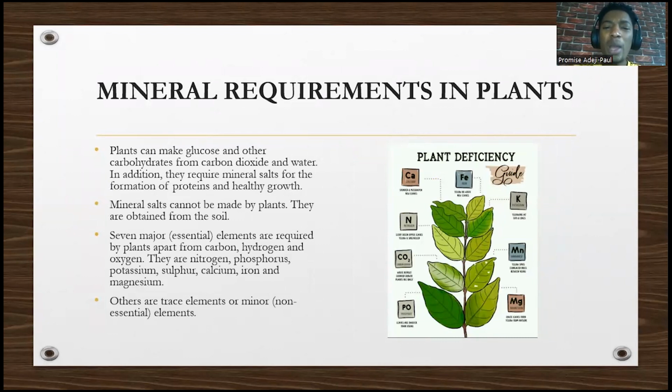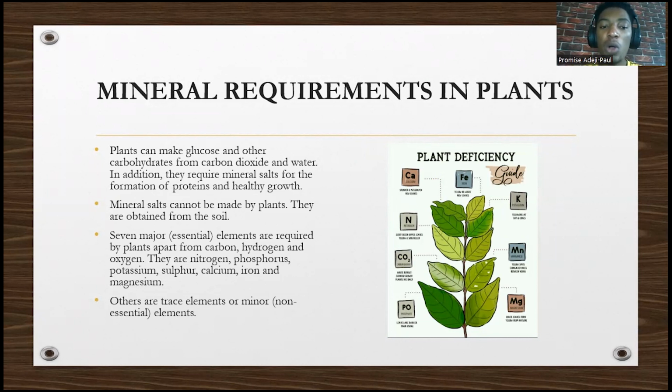In addition, they still require some things called mineral salts so that they can form protein and have healthy growth. Mineral salts cannot be made by plants. They have to be obtained from what? From the soil. So we have 7 major essential elements required by plants, other than carbon, hydrogen, and oxygen. Carbon, hydrogen, and oxygen are very essential, but we have some other elements that are very essential too. And what are they? They are nitrogen, phosphorus, potassium, sulfur, calcium, iron, and magnesium.